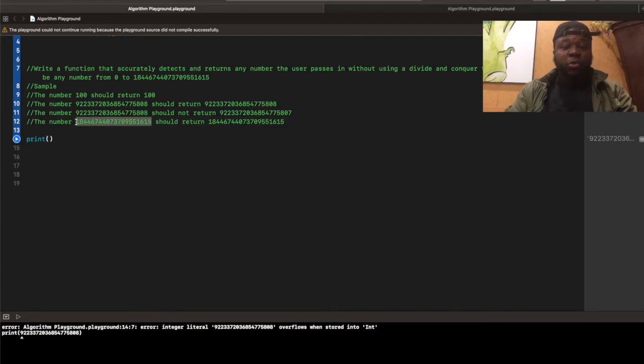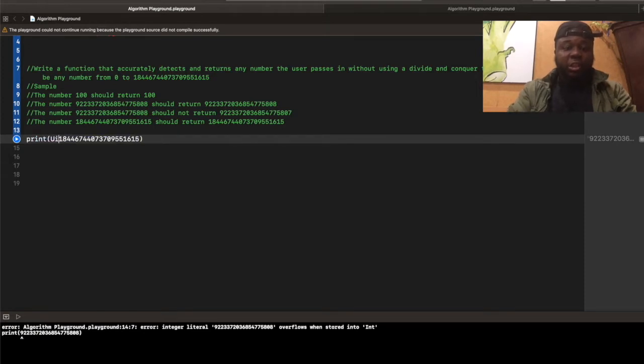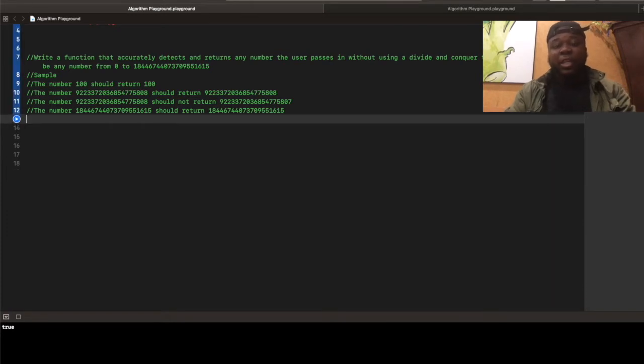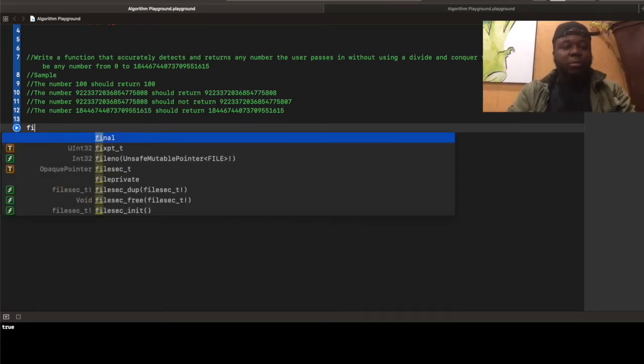So what you should use to solve this problem, given this range, is an unsigned integer. An unsigned integer's maximum value is equal to this. I'm going to show you really quickly. You can see it for yourself. This returns true because this is the maximum value of an unsigned integer. So I'm literally having you solve this problem for any number the user passes in that's between 0 and 18 quintillion. Okay, so let's begin right now.